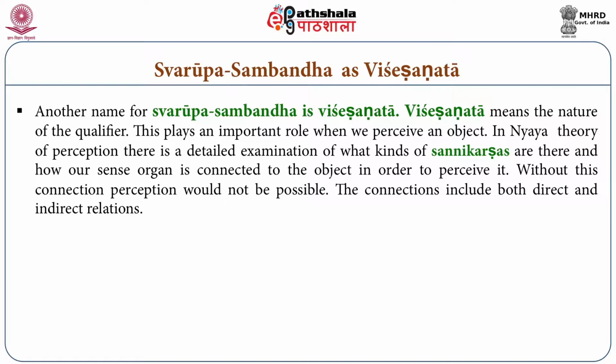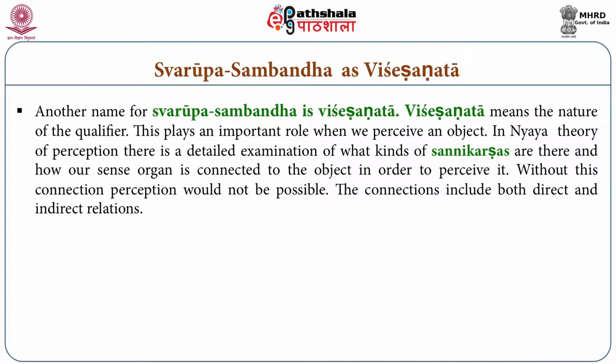So this Sambandh plays a very important role when we perceive an object, because in Nyaya theory of perception there is a very detailed examination, with detailed explanations about what kinds of sannikarsas are there and how our sense organ is connected to the object it perceives. Because if there is no connection, if there is no relation, connection is nothing but a relation.